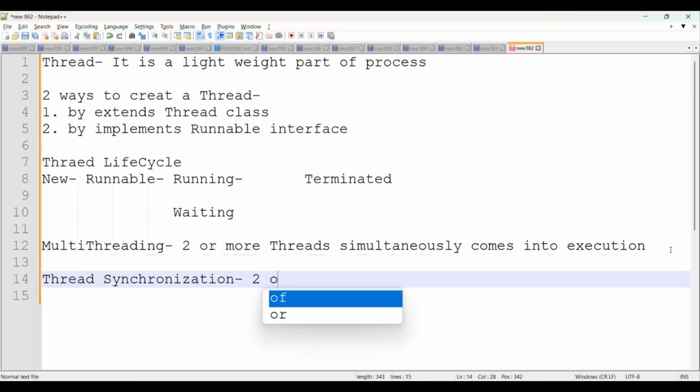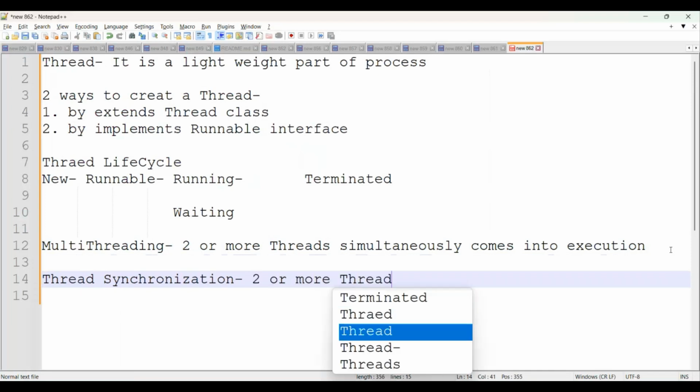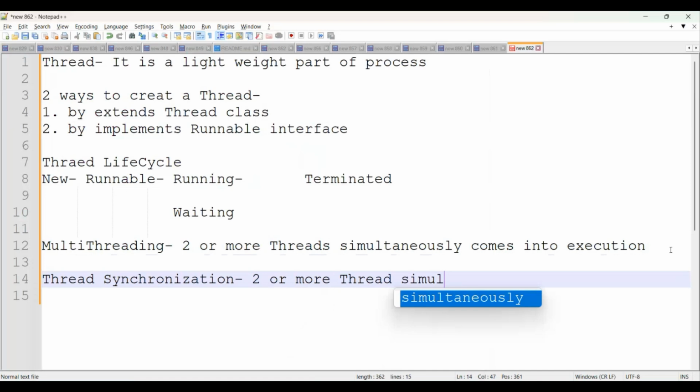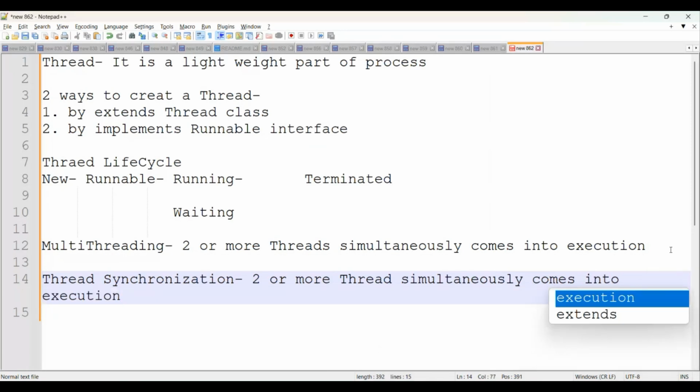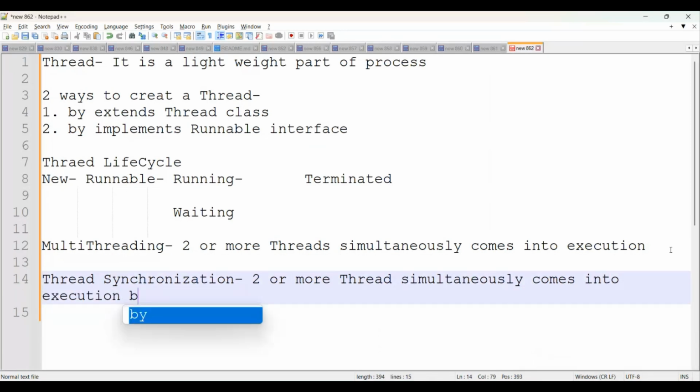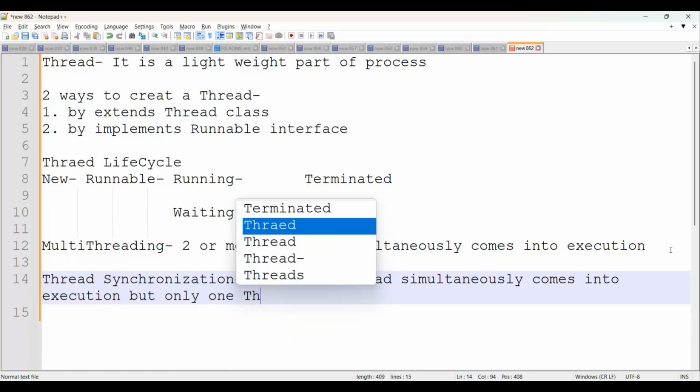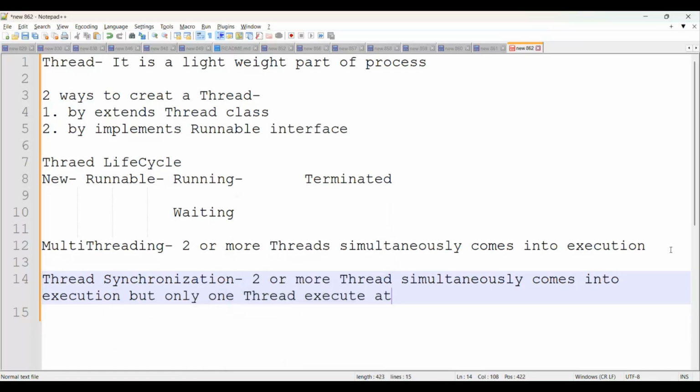It means you can simply say two or more threads simultaneously come into execution, but only one thread executes at a time. That's called thread synchronization. It means two or more threads simultaneously come into execution, but only one thread executes at a time. It means if you are saying thread synchronized at thread set T, there is a guarantee if a thread goes to execute.